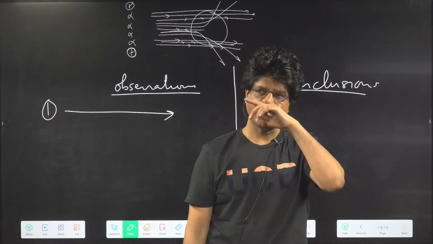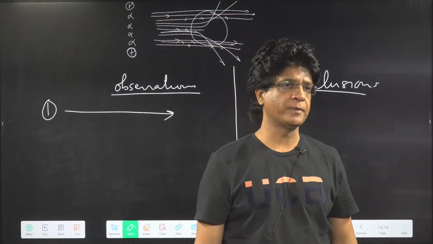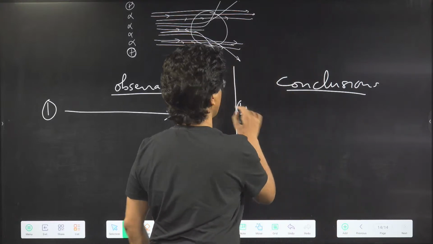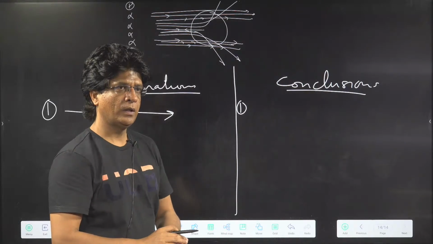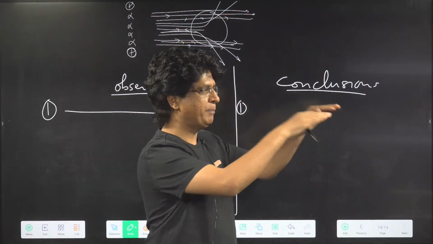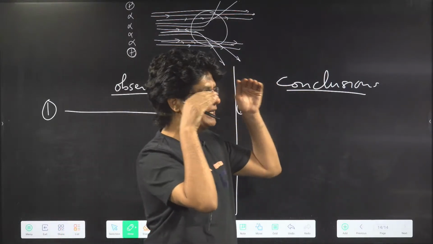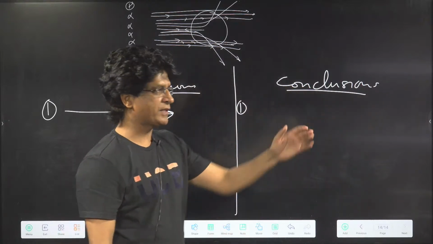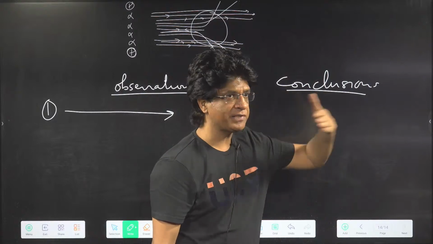Most of the alpha particles are passed undeviated. So what is the conclusion from this? When will the alpha particle pass undeviated? Anything passes undeviated basically when there is nothing in front of it. If there is an obstacle, it will not pass undeviated.